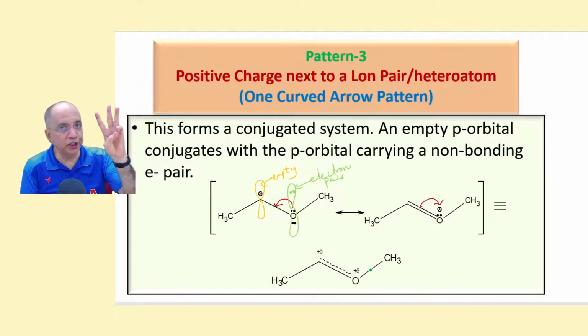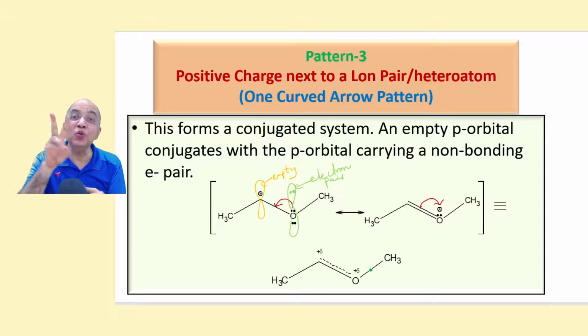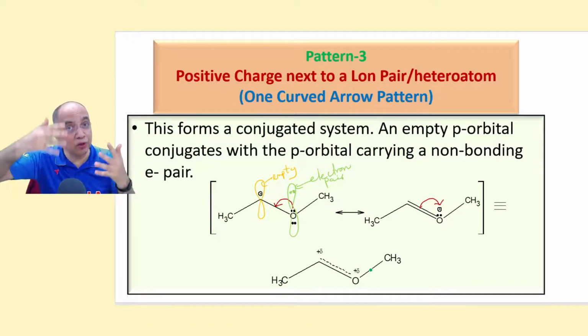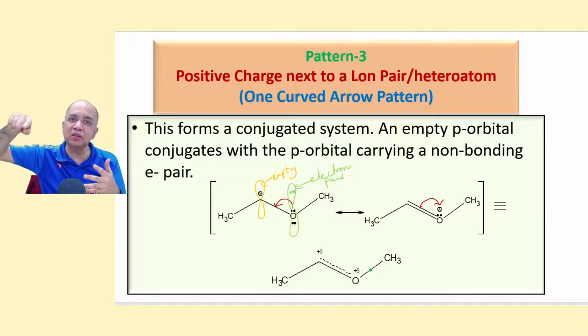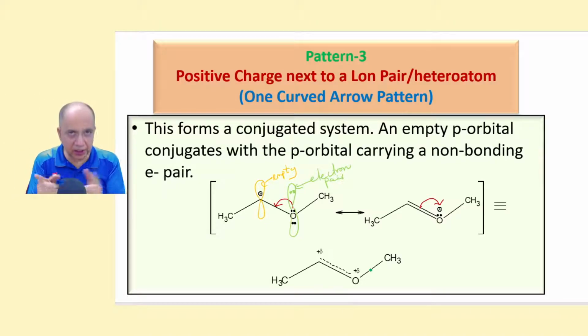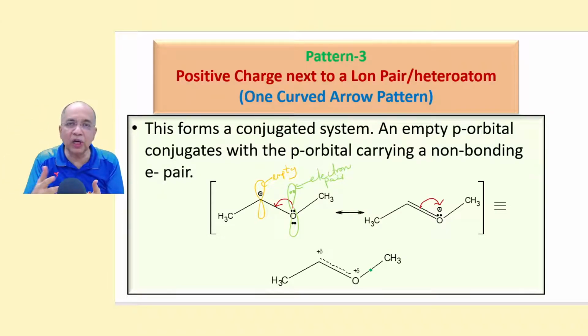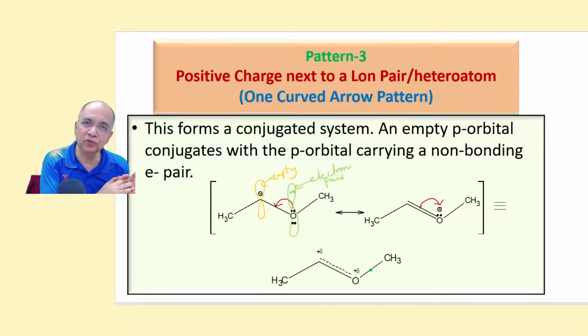So, in the beginning, the first three are one curved arrow patterns. Then the fourth one is a two curved arrow pattern. We have to give two arrows simultaneously to change one resonance structure to the other. In the first three cases, only one curved arrow. In the fourth one, two curved arrows.